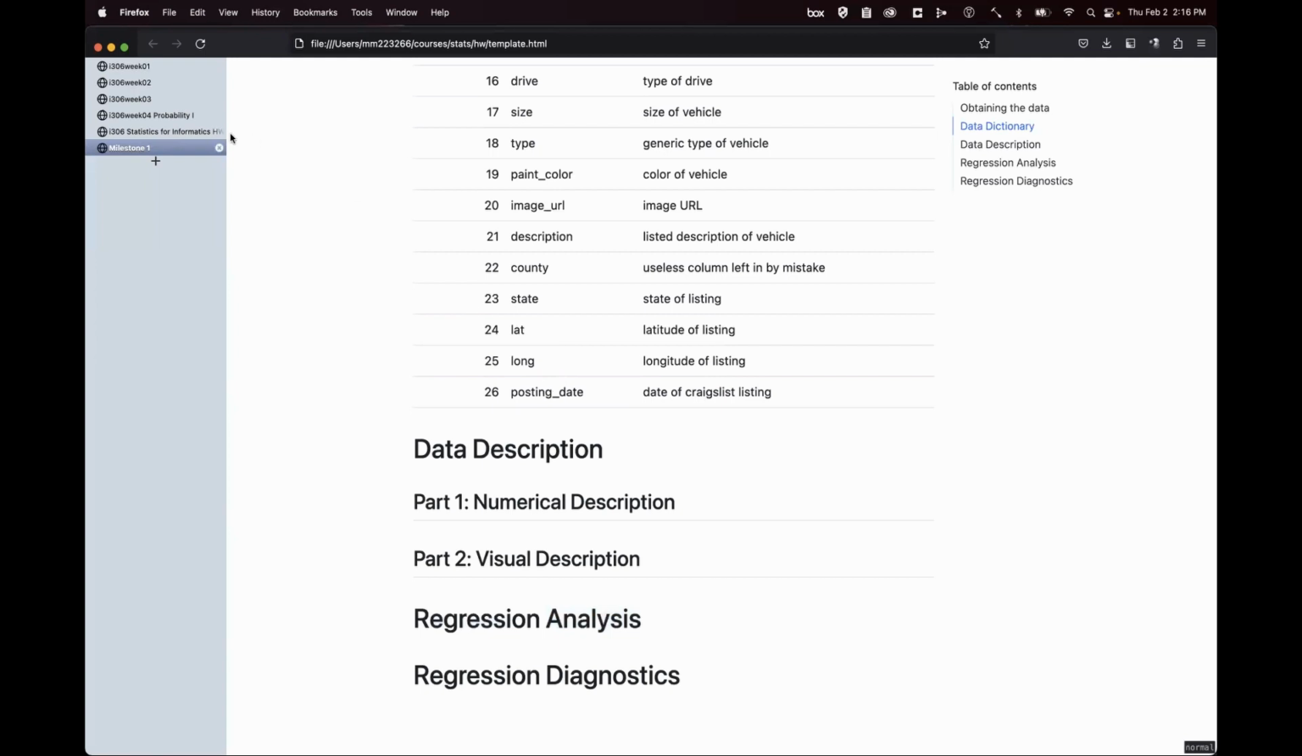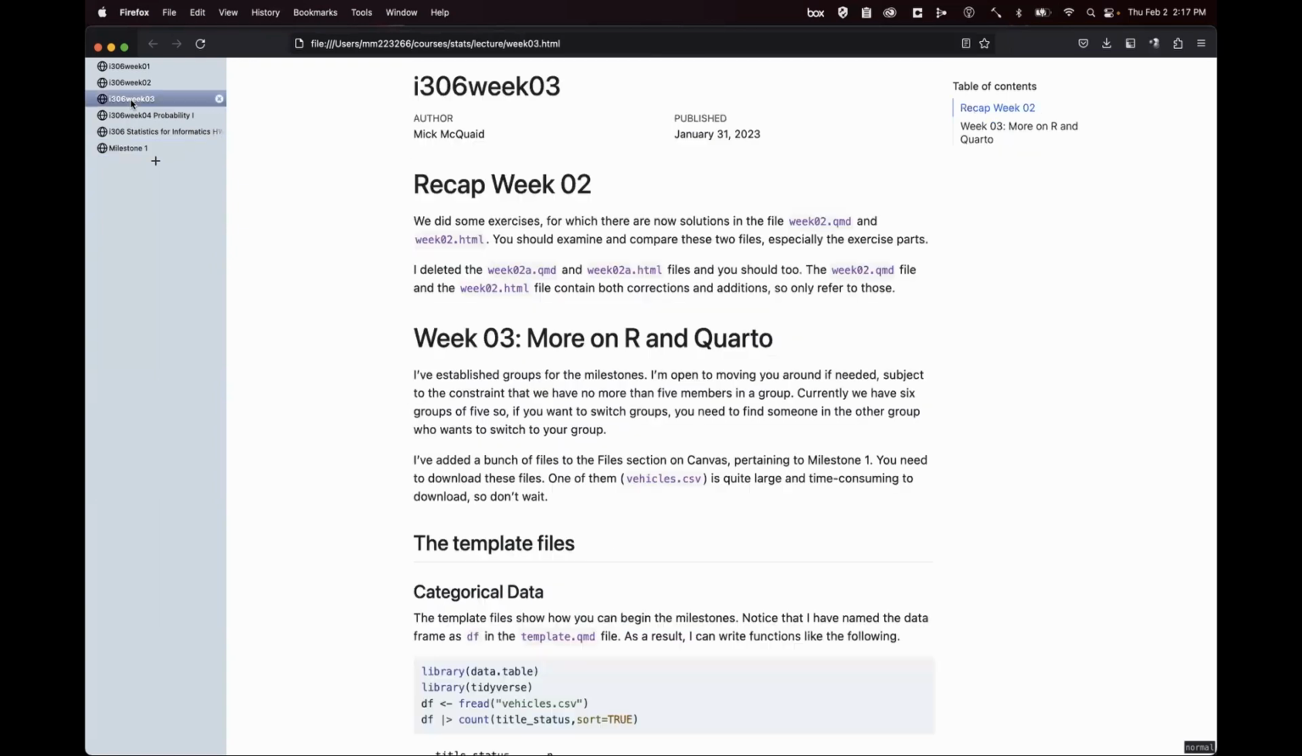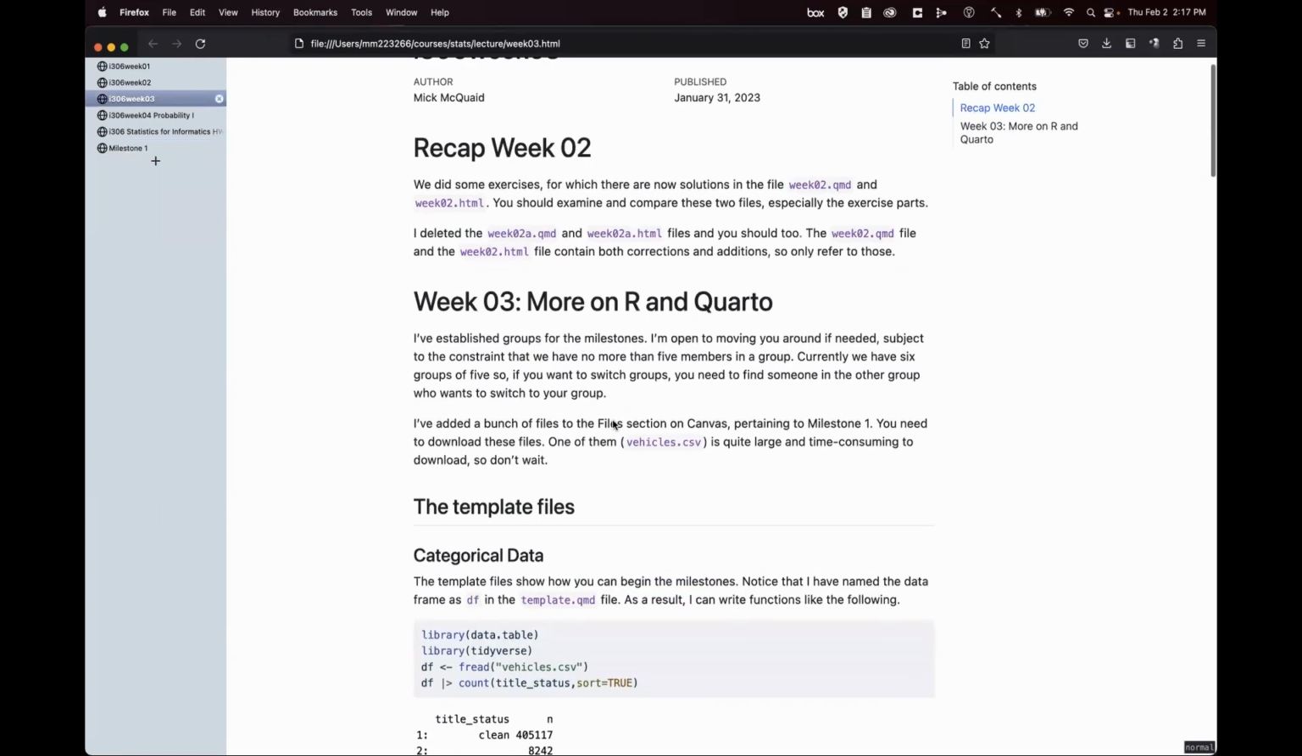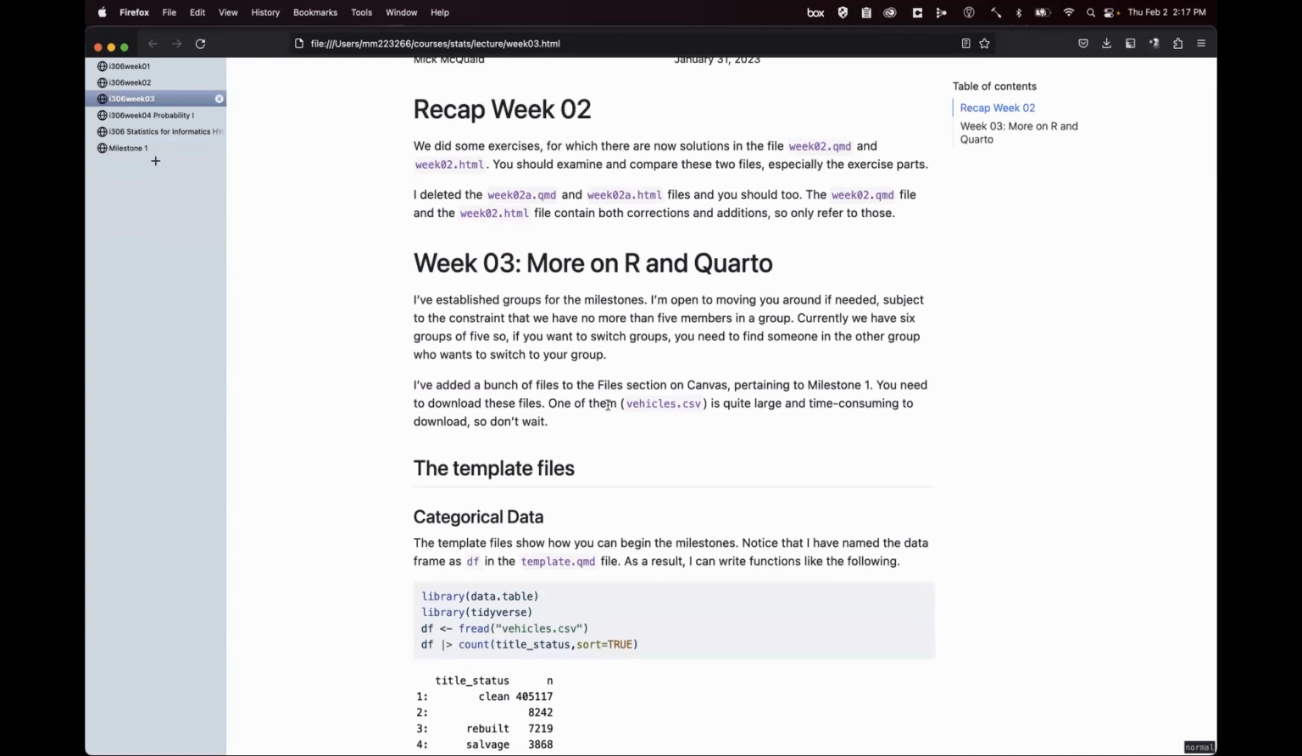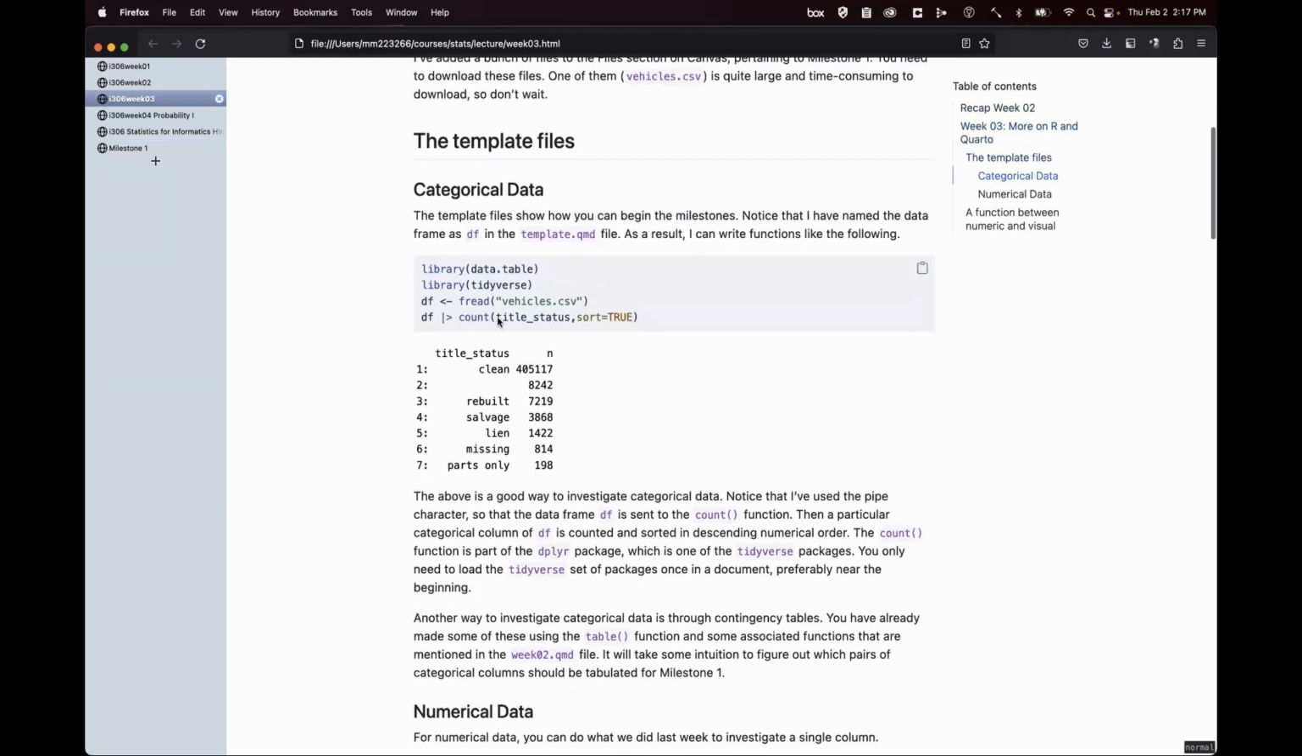Okay, so now I want to go back and look at the next most important file, which is the week 03 file. In the week 03 file, I talk a lot about milestone 1. I describe the template file, and I give you an example here of things that you can do. So here's finding out the count of all the title statuses.